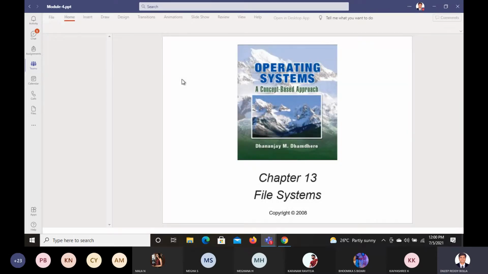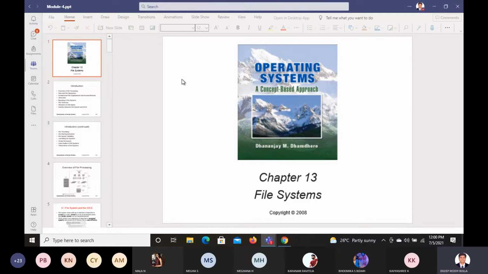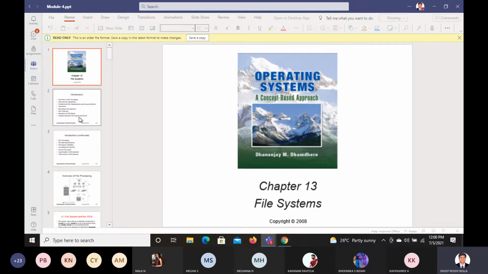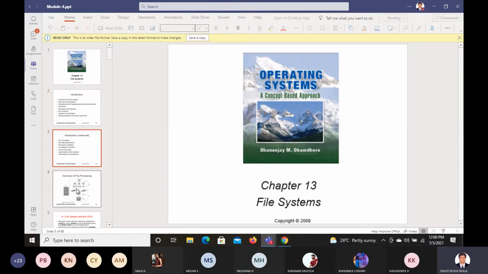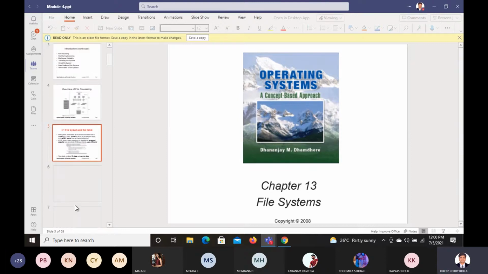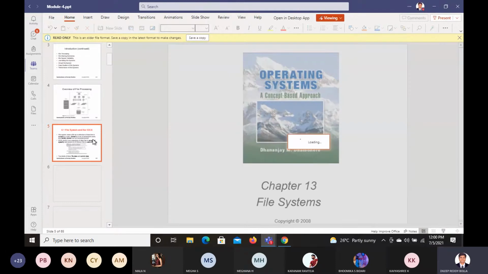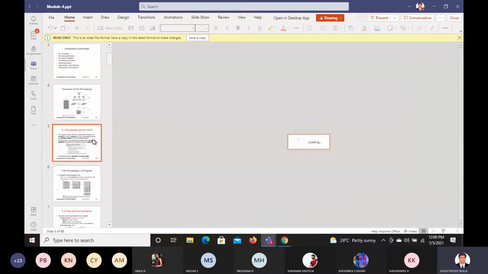Okay, the very first topic is what? File systems and IOCS. Now they are telling interface between file systems and IOCS. If you look at the very first topic of this module, module 4, which is on file systems, they're talking about file systems and IOCS.